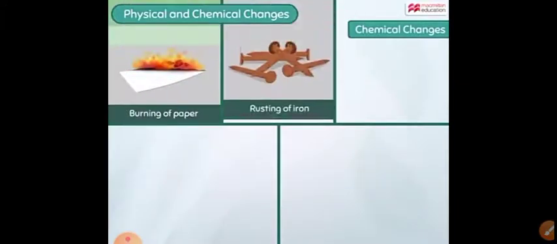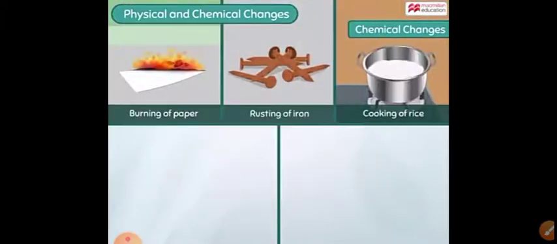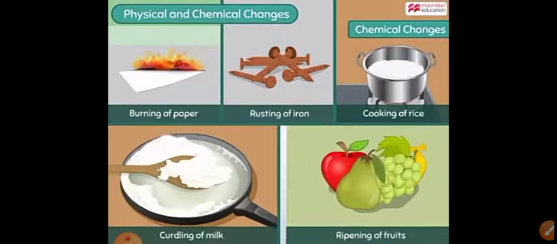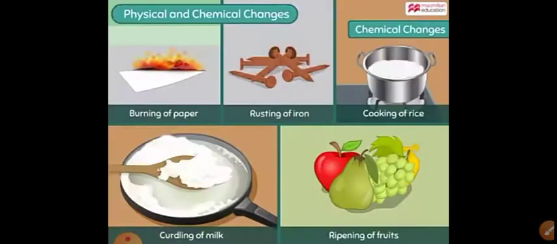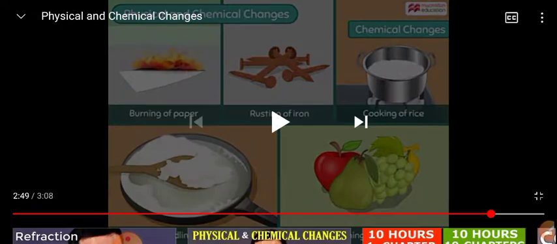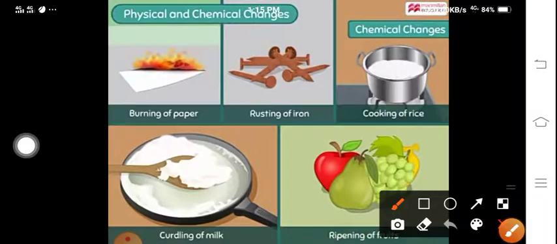We have examples of chemical changes: burning of paper, rusting of iron, cooking of rice, curding of milk, ripening of fruits. In all these examples, if paper is burned, it cannot come back to its original form.